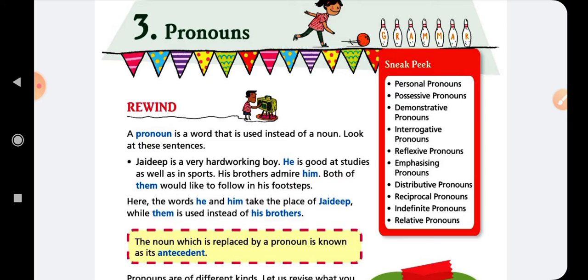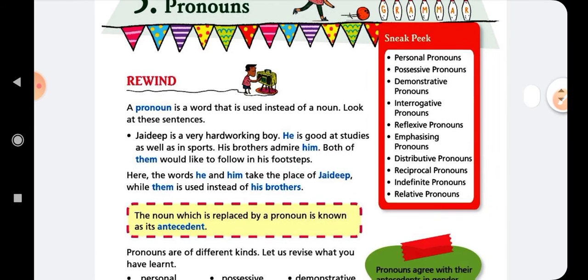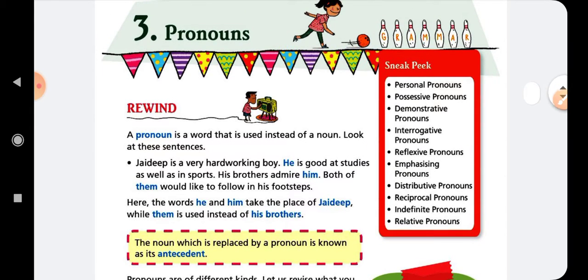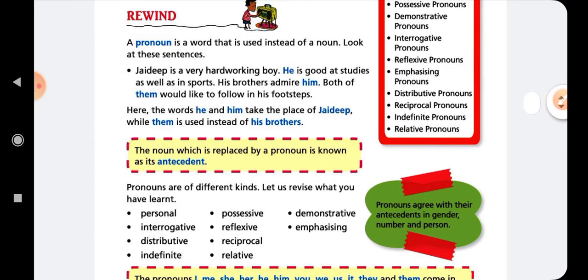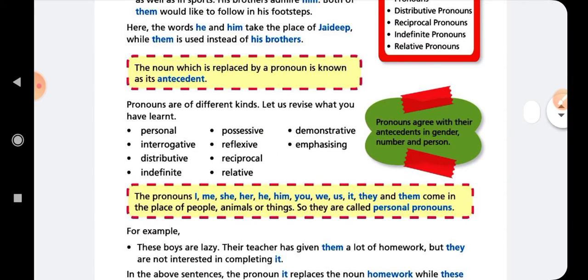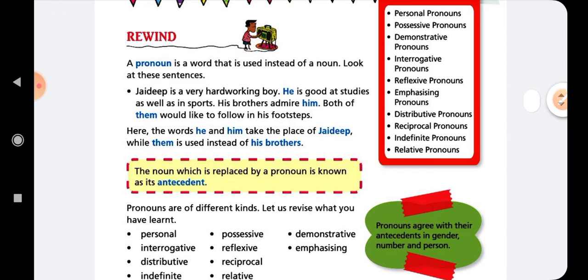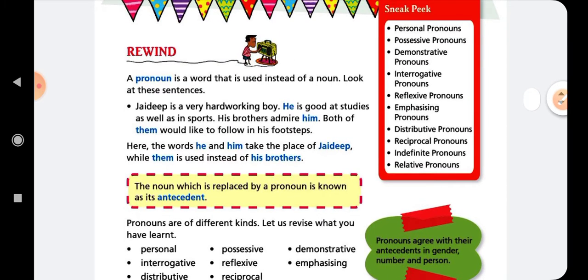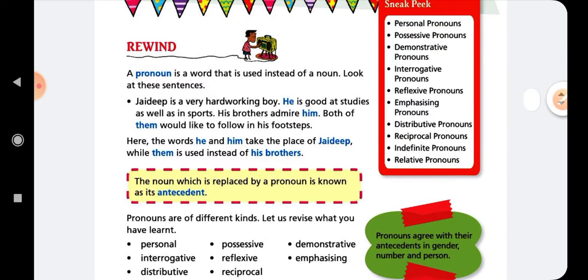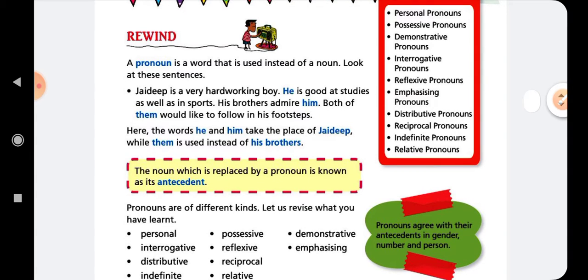Today we are going to discuss the topic of pronouns. First we will learn the definition of a pronoun and what a pronoun means, and after that we will learn the kinds of pronouns. So first, when we look at the definition of the pronoun, a pronoun